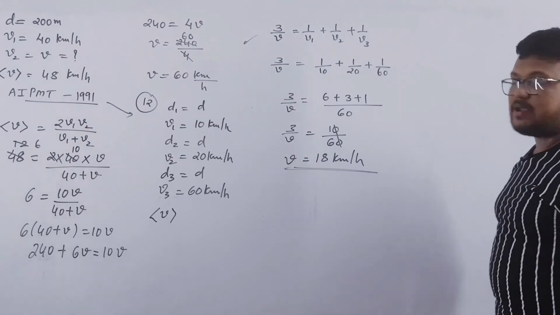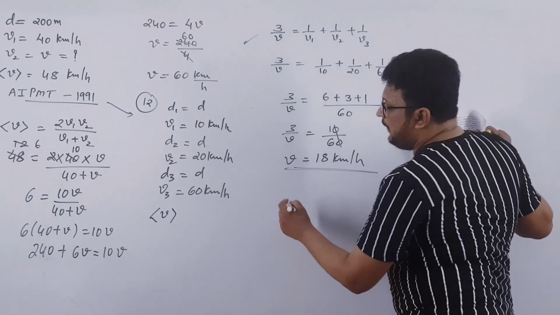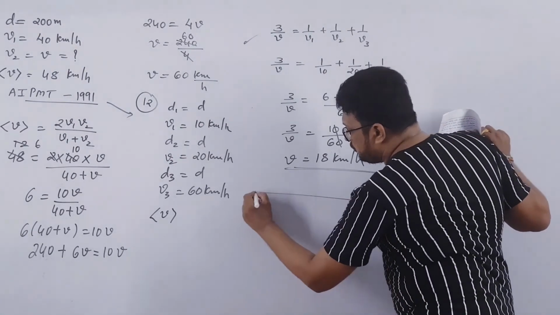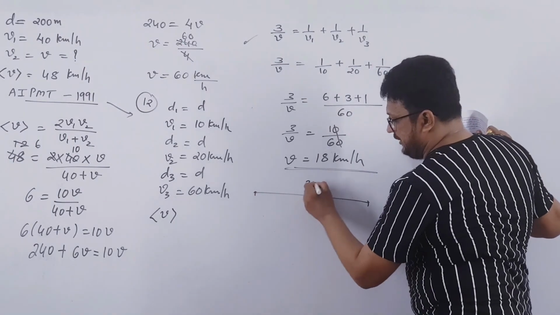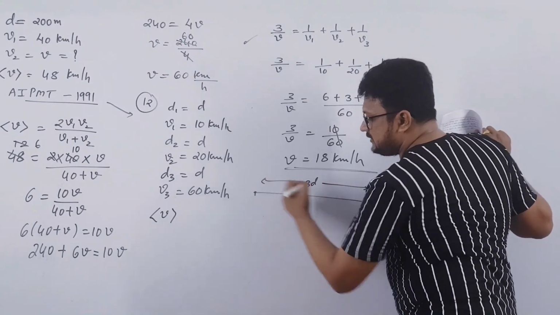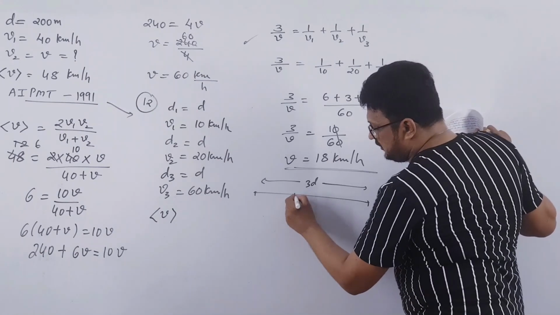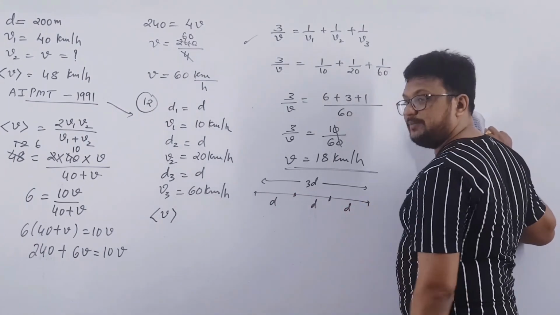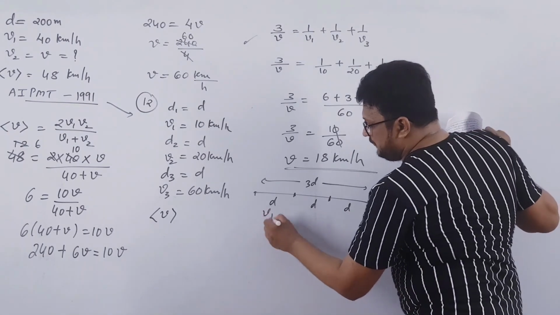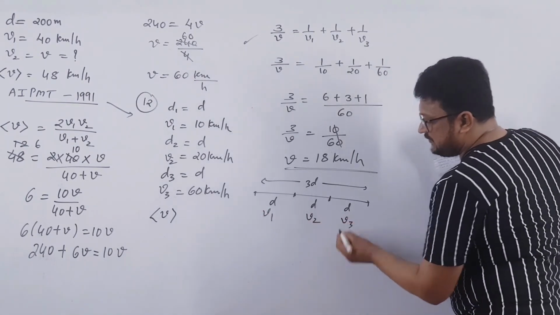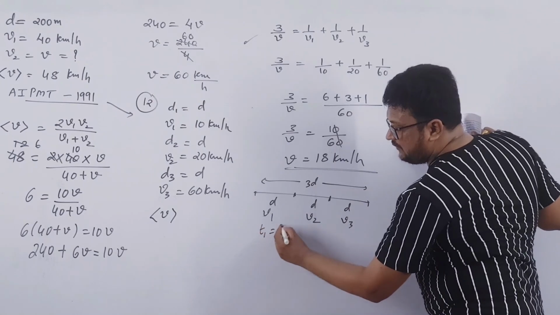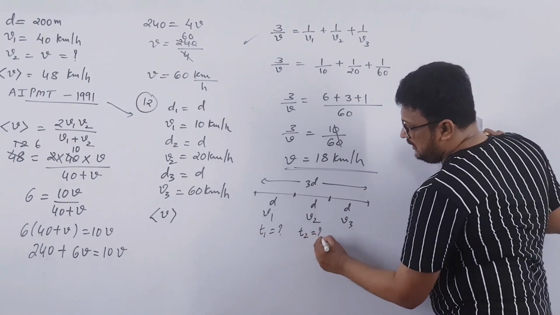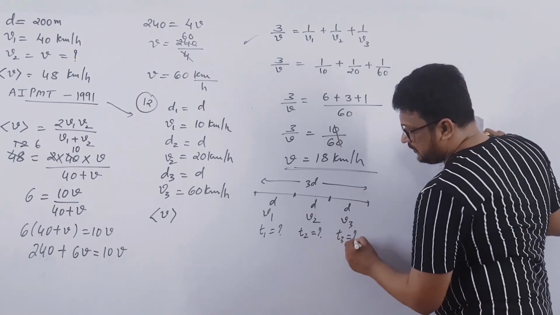Or else what you can do is, you can find T1. Suppose the total distance we have taken as 3D. So the first one third will be D, the next one third will be D, and the last one third will also be D. Here speed is V1, here speed is V2, and here speed is V3. So you will find T1, T2 and T3.